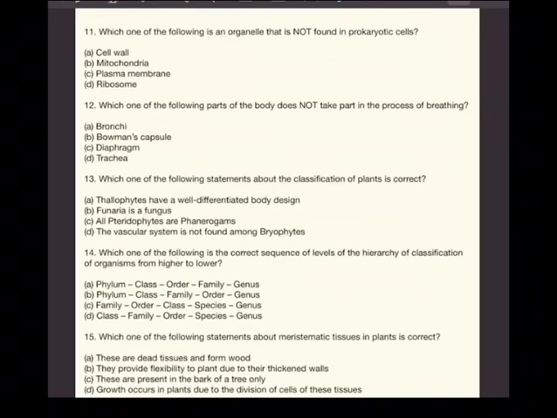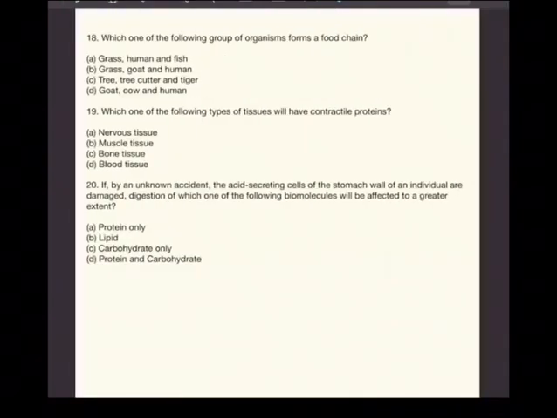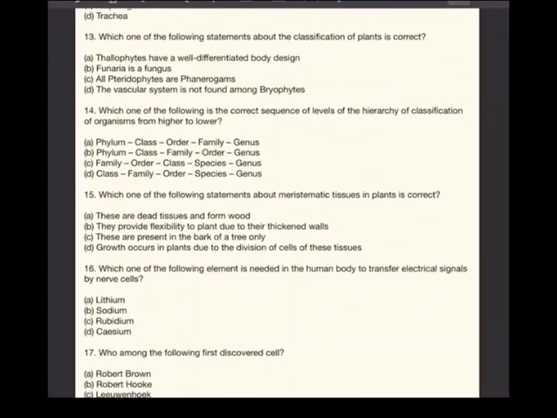And A can't be the answer. Dead tissue, they provide flexibility due to thickened walls. There is no thickened wall. Presence in bark, of course, is not there. So obviously answer is D.